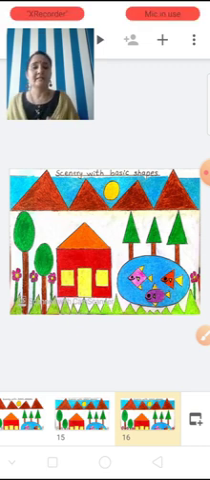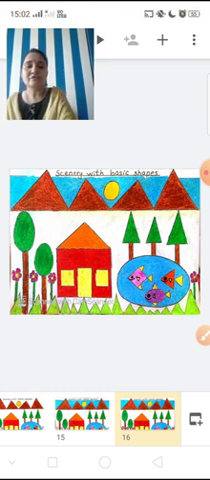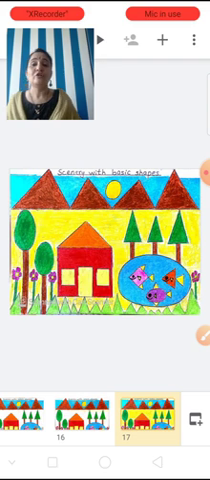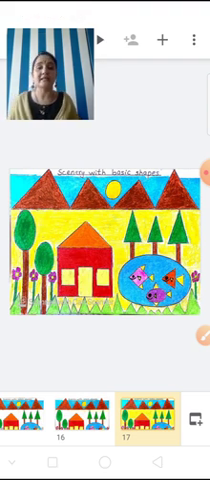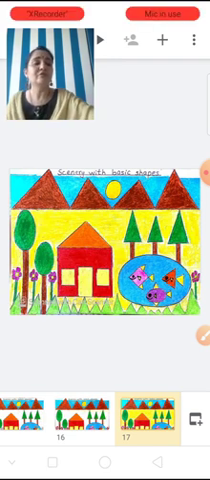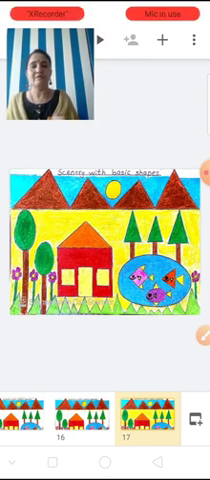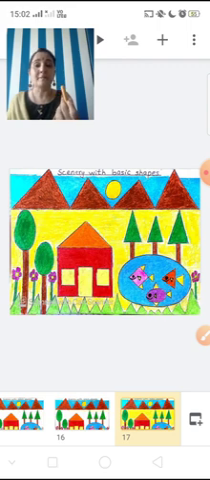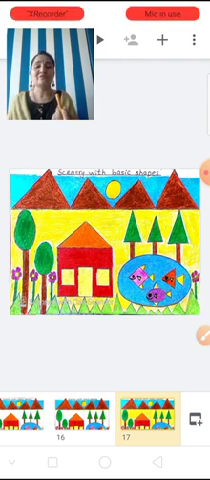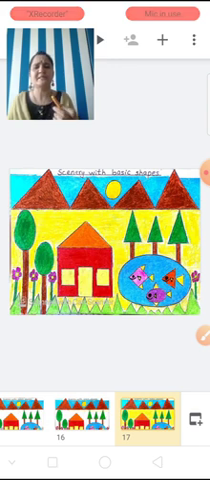Now after coloring this grass, you have to give yellow color to the background. Slowly, steadily, you have to give yellow color. Can I show you the yellow color which I have used? See, this yellow color I have used for the background. So the picture is looking very nice, very beautiful, and each and every space and place we have colored.